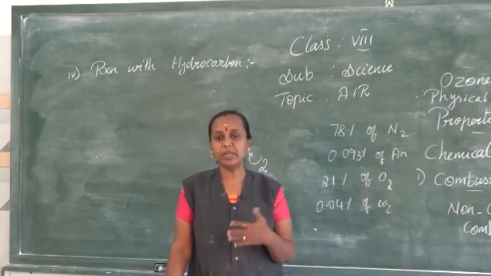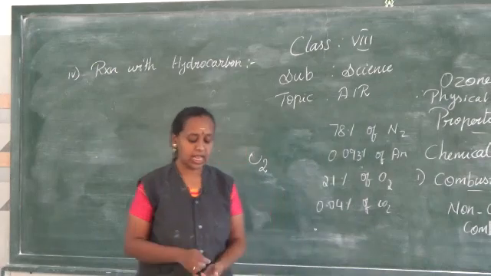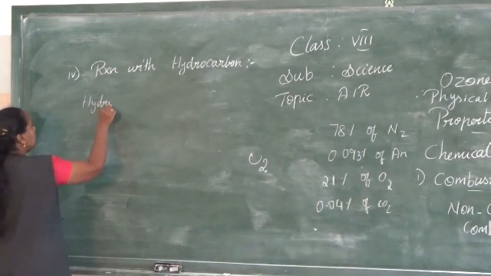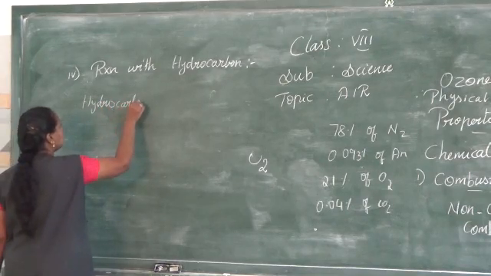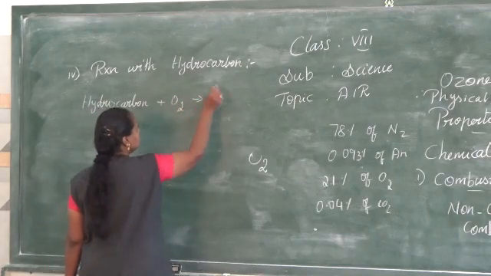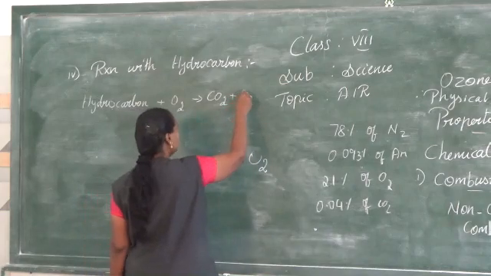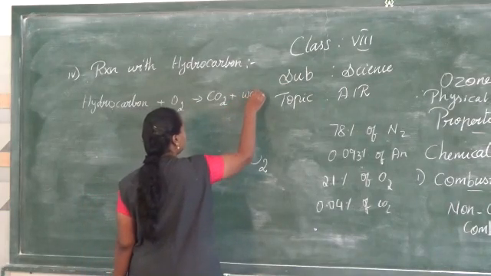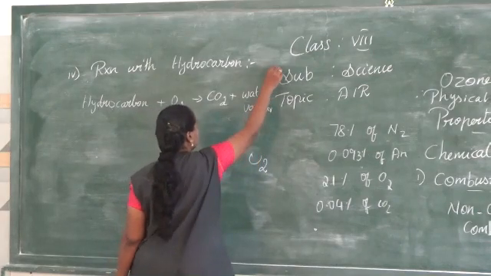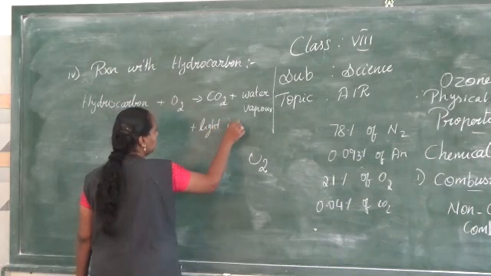When it burns, it gives out heat and energy. So these are used as fuels. I'll write the equation here as hydrocarbon plus oxygen gives carbon dioxide, then water vapor will also be there, and it also produces light and heat.